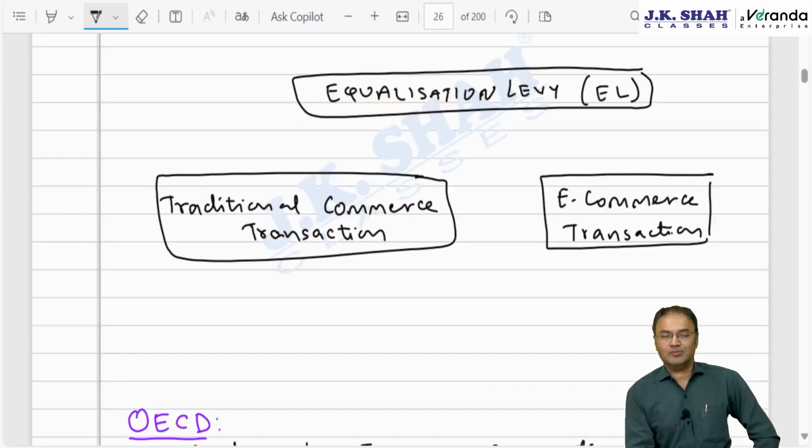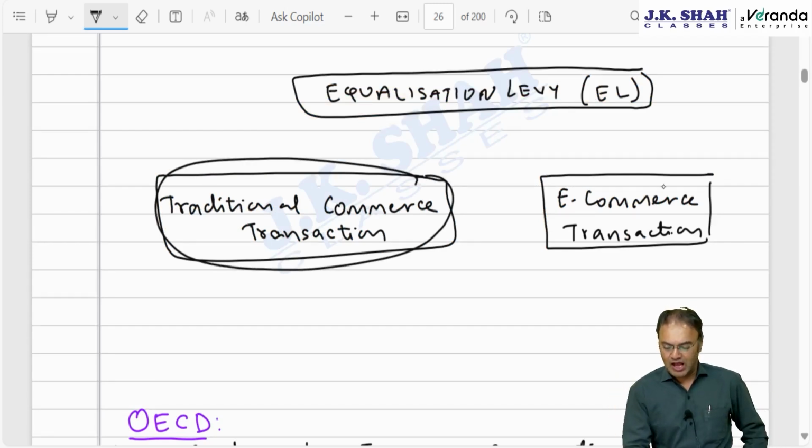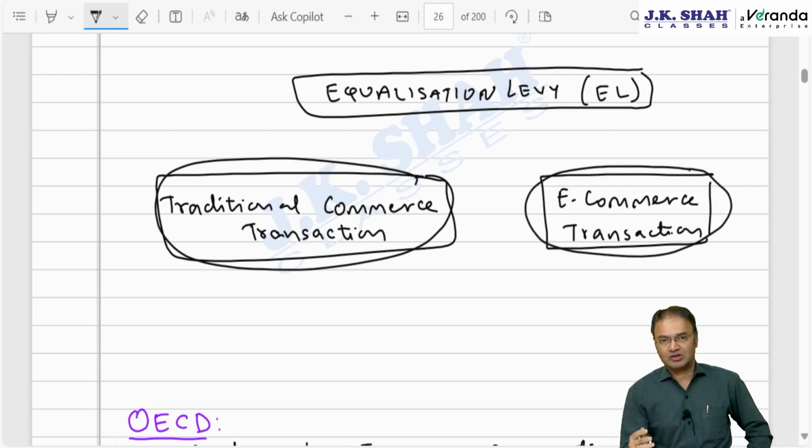Equalization levy, what is the concept? The concept is to equalize between the taxation of traditional commerce transactions and e-commerce transactions. What is an e-commerce transaction? You know pretty well, that is digital transactions. Traditional commerce transaction means the type of transactions which we were conducting prior to e-commerce, or even as of today also, we personally go to the shop, make physical payment, purchase the goods physically. On the other hand, in an e-commerce transaction, things take place digitally.